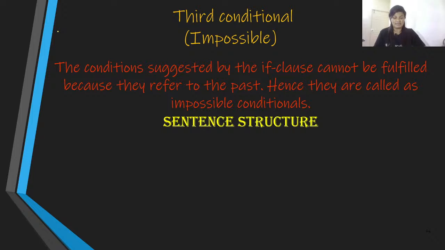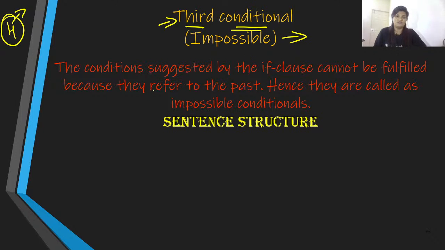Moving on, this is the last conditional, the fourth conditional, but we refer to it as third conditional. I know it's pretty confusing, but we refer to it as third conditional, or something that is never going to happen, which is impossible.